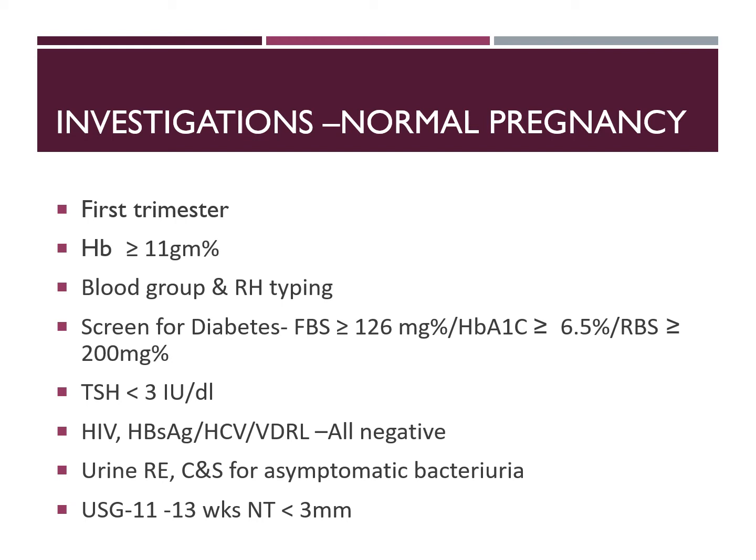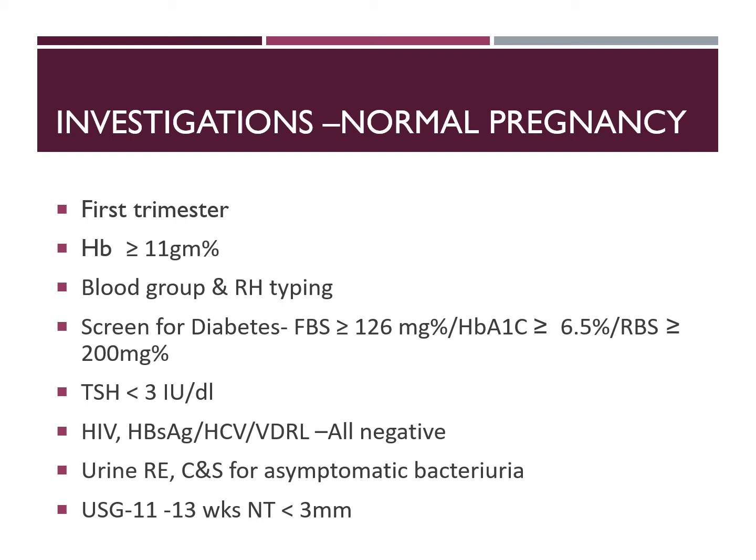Urine should be examined for albumin, sugar, and microscopy, and a culture and sensitivity should also be done to rule out asymptomatic bacteriuria. When there is a colony count of more than 1 lakh per ml without any urinary symptoms, we call it asymptomatic bacteriuria.